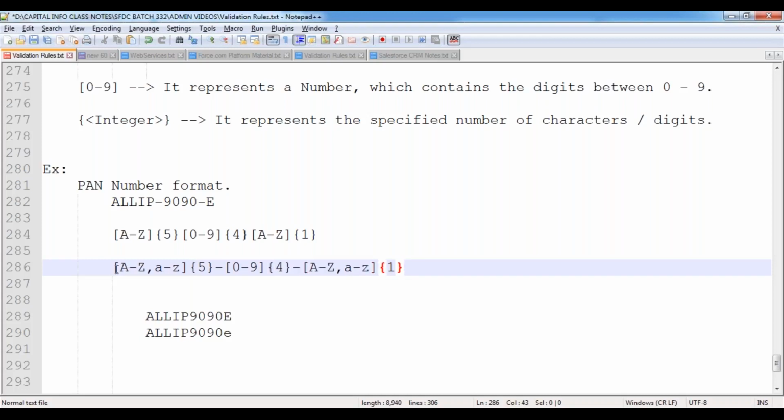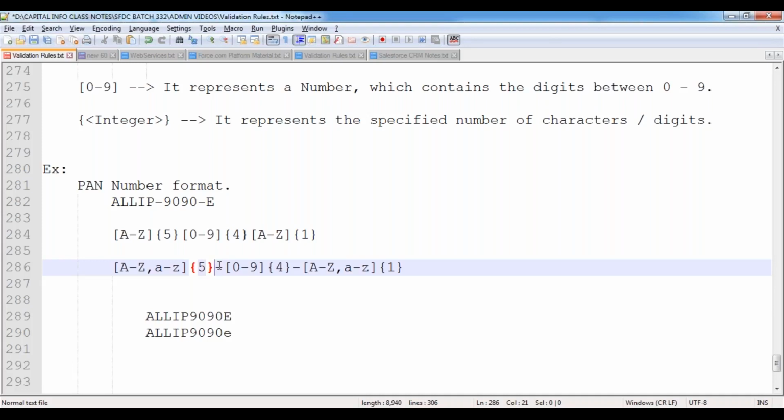But in this case, the total number of characters allowed in the field will be 12. 5, 4, 1 makes 10, and then 2 hyphens, so totally a 12-character length should be there for that field. Generally, upon creating the PAN number field, we give the length as 10 characters. But we have to give 12 because we are accepting 2 hyphens also. So this is how we prepare this format.